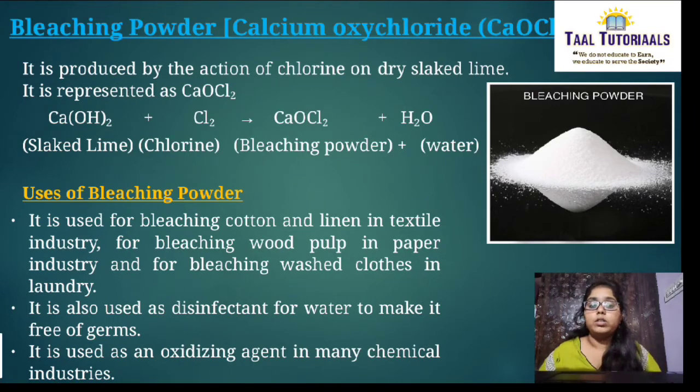In these places we use bleaching powder. It is also used as a disinfectant for water to make it free from germs. Even in water purification it is used. It is used as an oxidizing agent in many chemical industries.